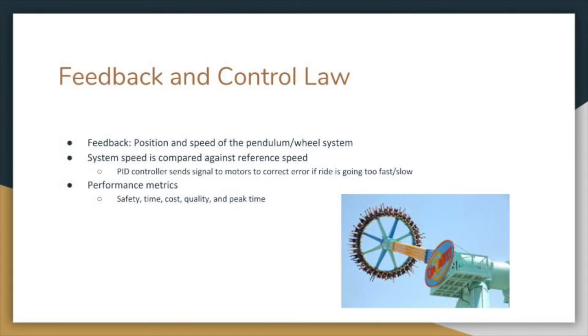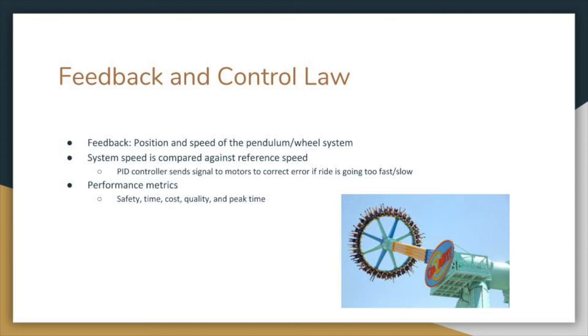The main aspect of feedback for this system is the speed of the pendulum. To control this system, a PID controller measures the angular velocity of the pendulum and compares its value to some reference value. If the PID senses that the ride is exceeding the reference value, it can send a signal to the motor to slow down proportionally to the magnitude of the error. On the other hand, if the pendulum is going too slow, the PID can tell the motor to go faster.